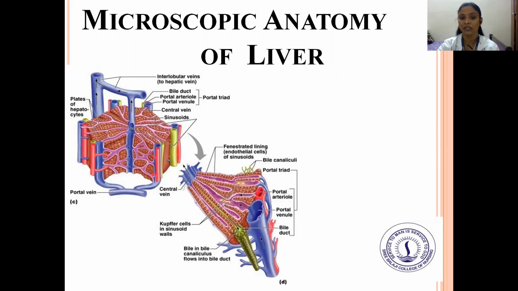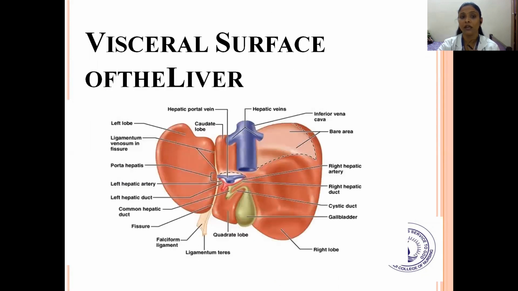You can see in this picture the microscopic anatomy, which shows the plates of hepatocytes, portal vein, and then hepatic lobular veins, bile duct, portal triad, central vein, and sinusoids. Next is the visceral surface of the liver. Here you can see the portal vein, caudate lobe, hepatic vein, inferior vena cava, bare area, right hepatic artery, right hepatic duct, cystic duct, gallbladder, right lobe, and on the other side the left lobe of the liver.